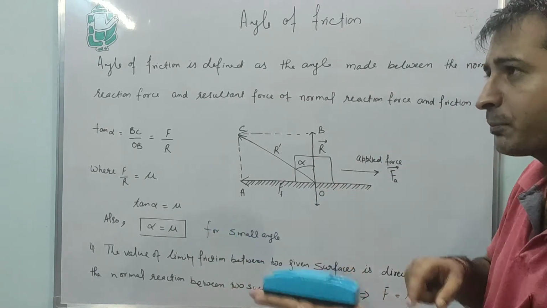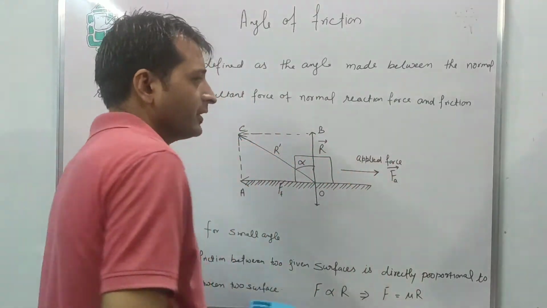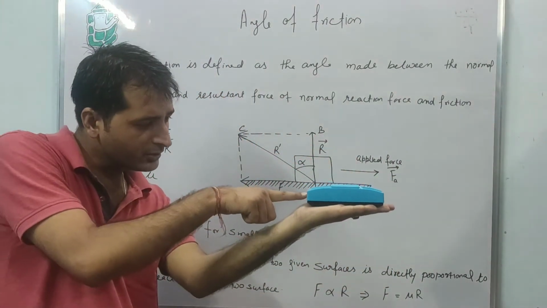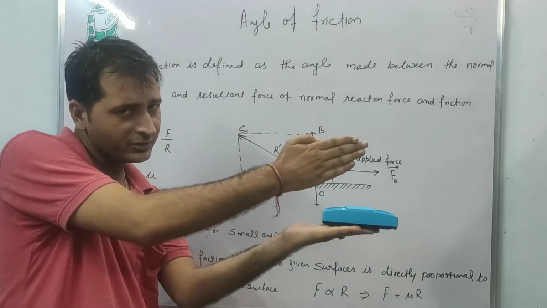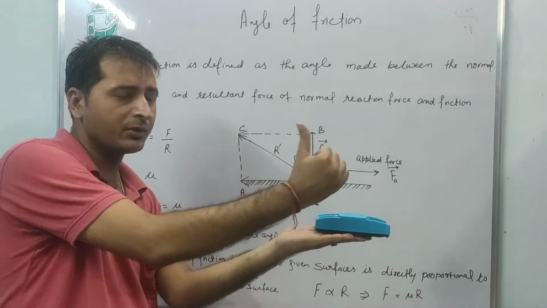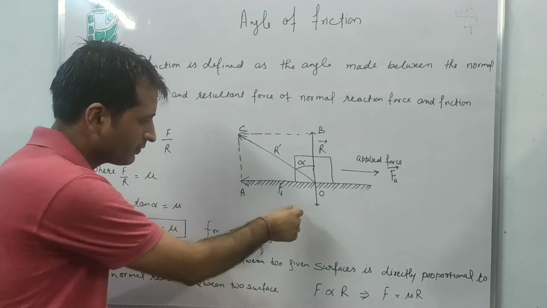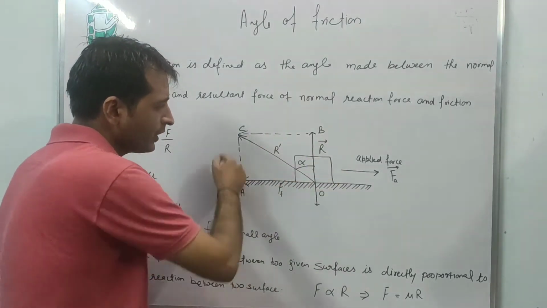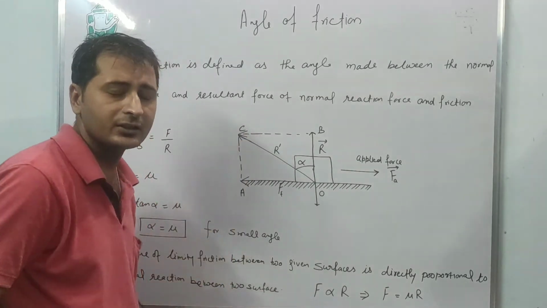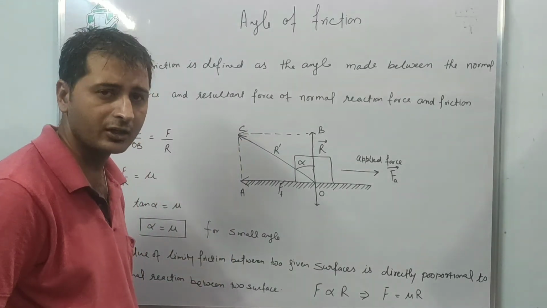If we apply a force along this direction, the force of friction will be toward the opposite direction. So that is all for this basic diagram.